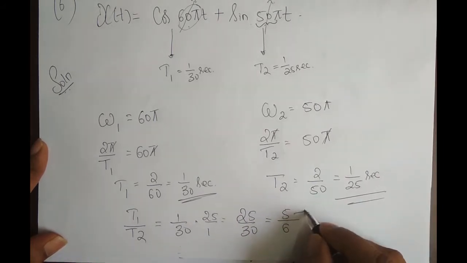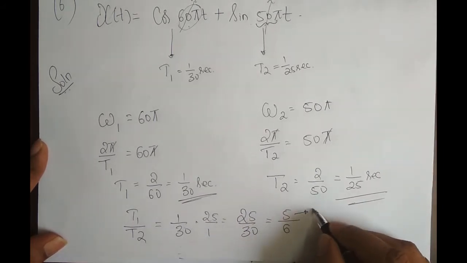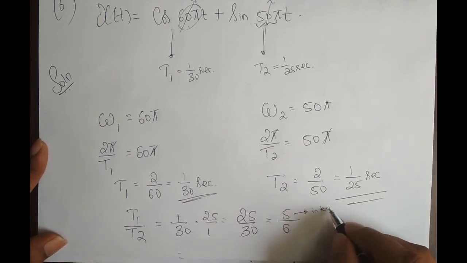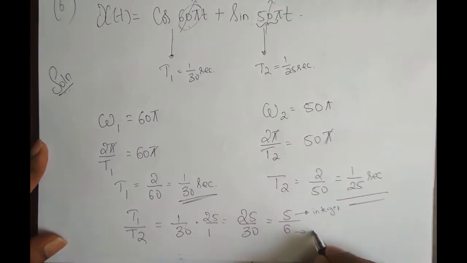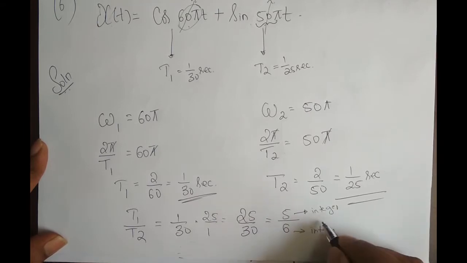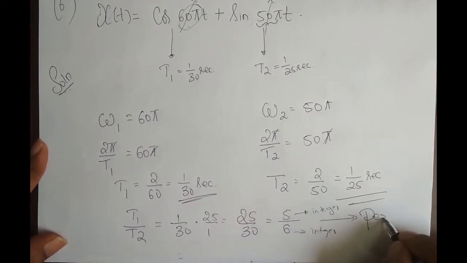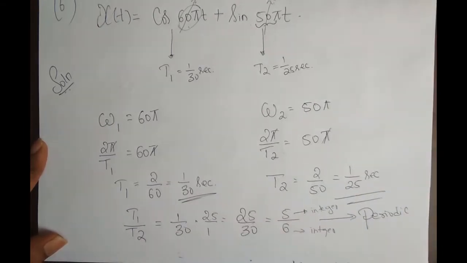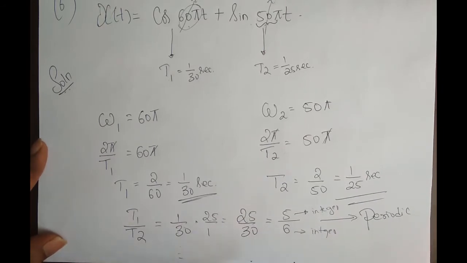Since the numerator is an integer and the denominator is also an integer, therefore the signal is periodic. Up till here I just checked whether this given summed up signal is periodic or not. How did I say it's periodic? Because the ratio of t1 and t2 is a rational number, 5 by 6.